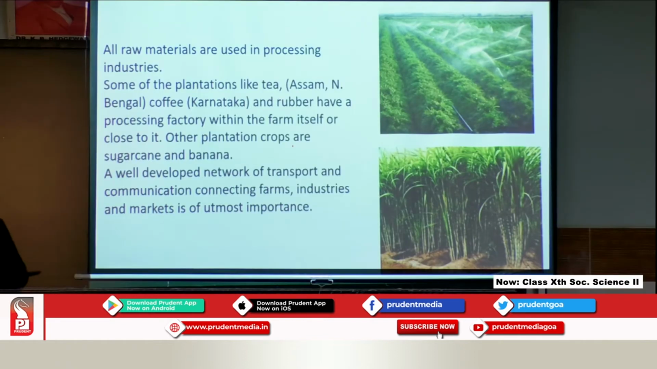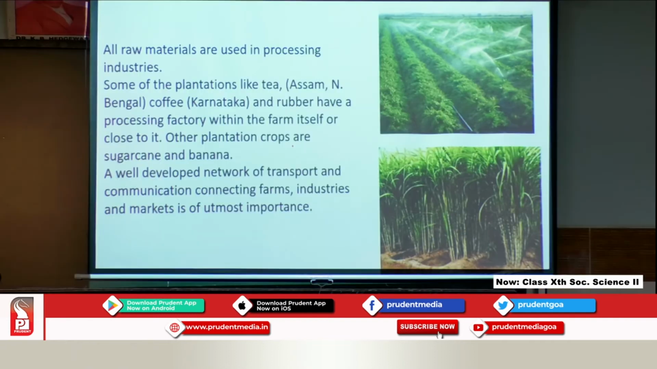And you will see that the produce of commercial farming goes into processing industries. So, the produce of commercial or plantation agriculture is generally for the industry as raw material. Some of the plantations like tea, which is carried out in Assam and North Bengal, coffee in Karnataka and rubber have processing factories within the farms itself, so that the shelf life of the produce remains and it is acted upon quickly. Other plantation crops are sugarcane and banana. So, we have the sugar crushing industries close to the farms.